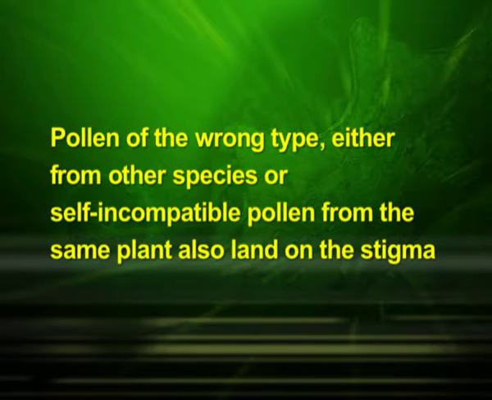Pollination does not guarantee the transfer of the right type of pollen. Often, pollen of the wrong type, either from other species or self-incompatible pollen from the same plant, also lands on the stigma. The pistil has the ability to recognize the pollen, whether it is the right type or compatible, or the wrong type or incompatible.